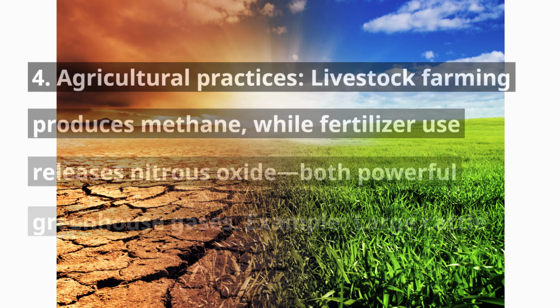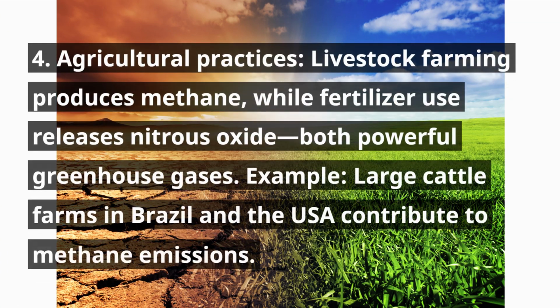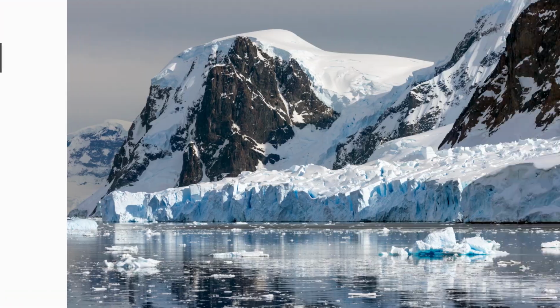4. Agricultural practices. Livestock farming produces methane, while fertilizer use releases nitrous oxide, both powerful greenhouse gases. Example: large cattle farms in Brazil and the USA contribute to methane emissions.